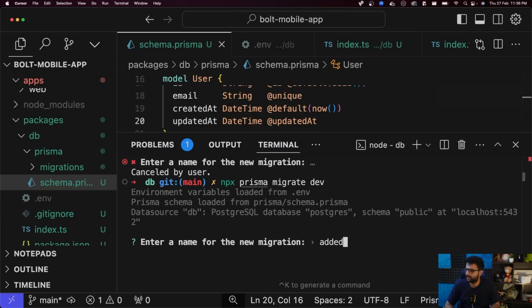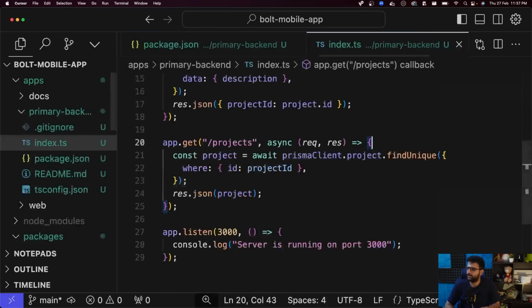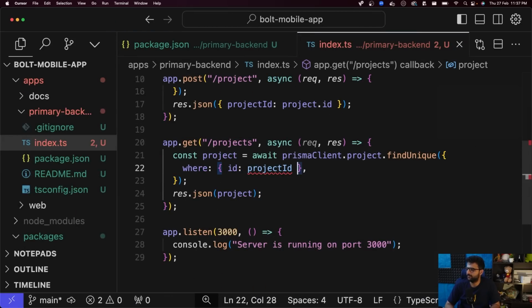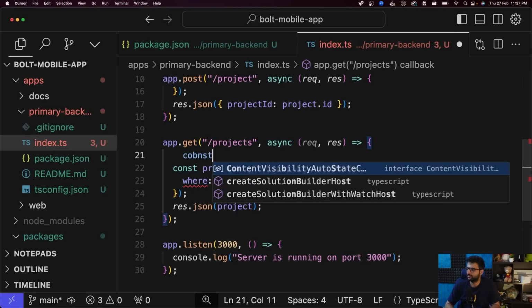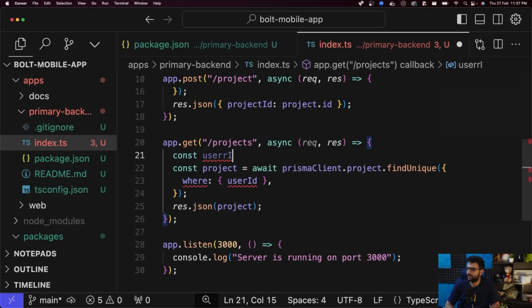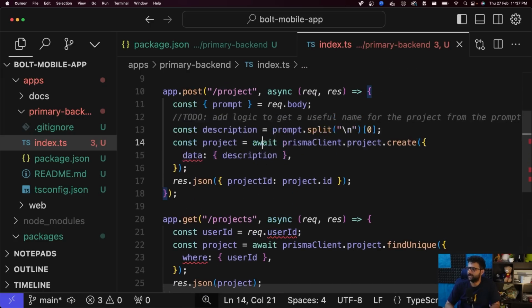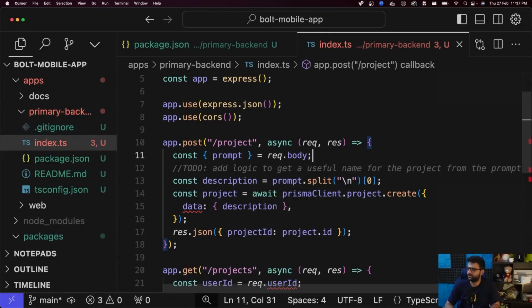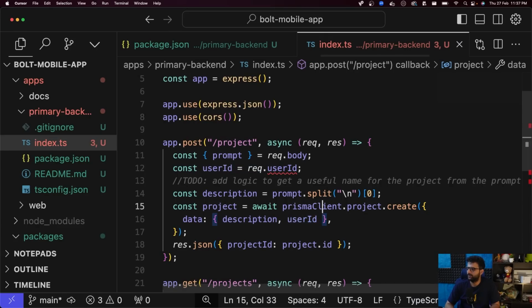We added user project relation. Now let's go back. And here we can say where user ID is user ID equal to req.user ID, which also means this should be an authenticated endpoint. So should this one: const user ID equal to req.user ID, and we need to add user ID here.